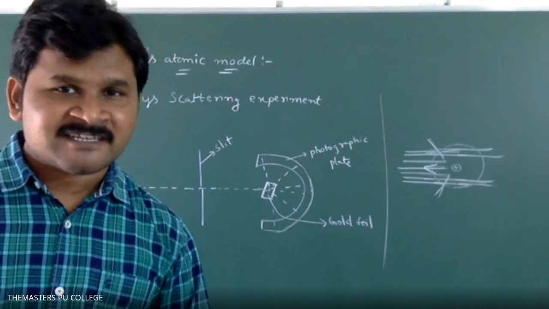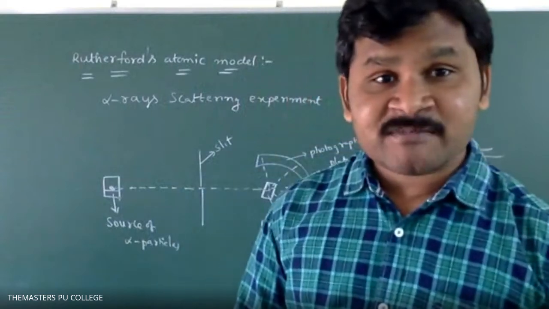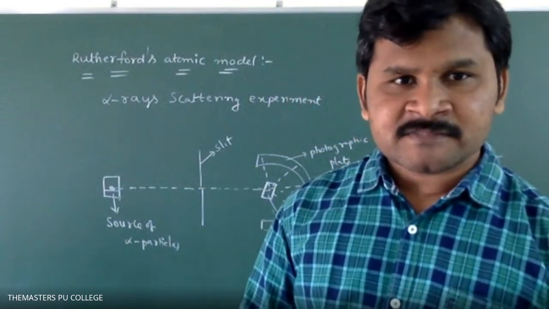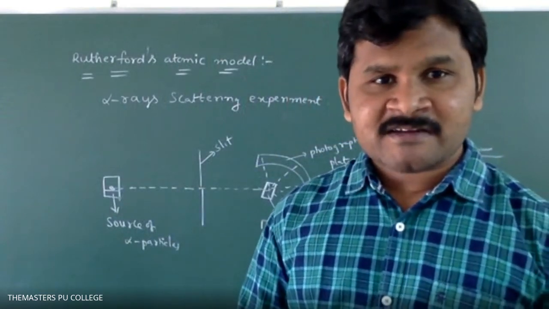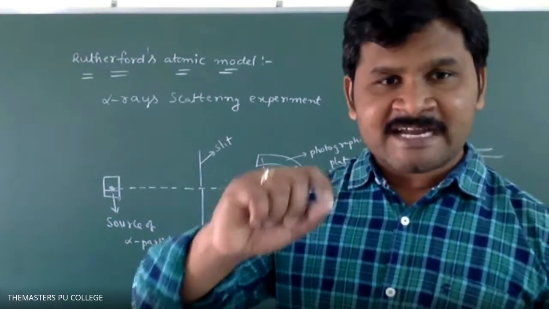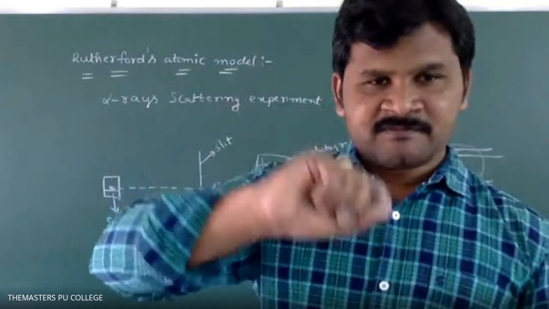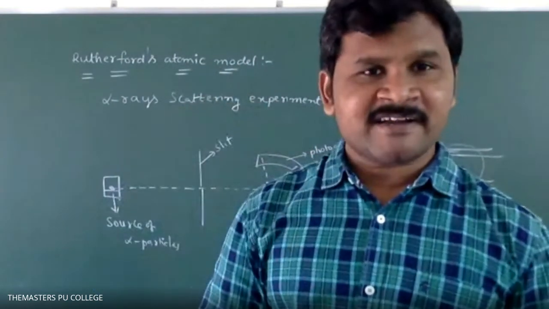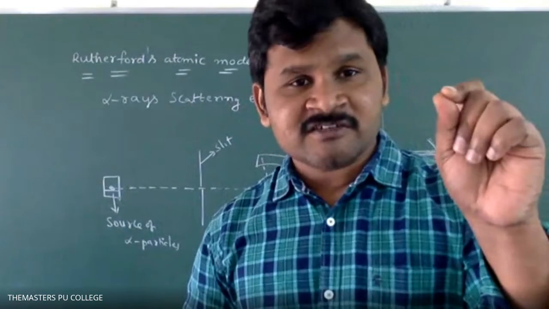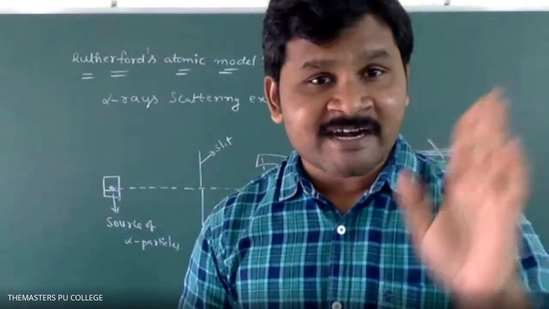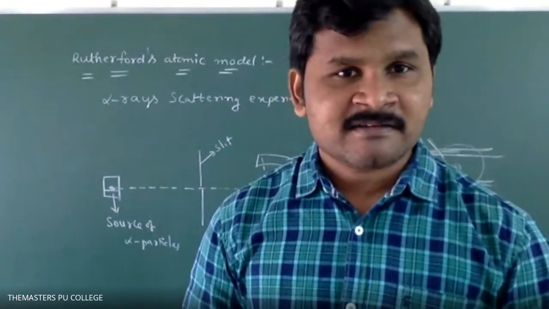You know radium light. Can we observe any distances in radium light? You can just get a spot of radium light. Clear?